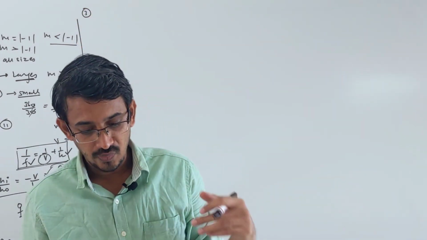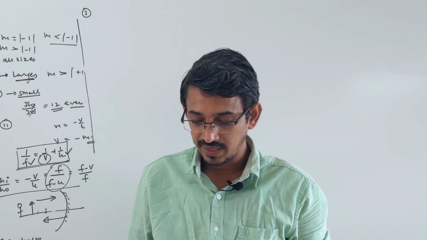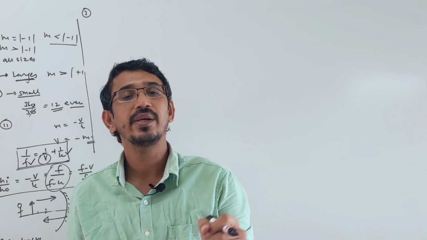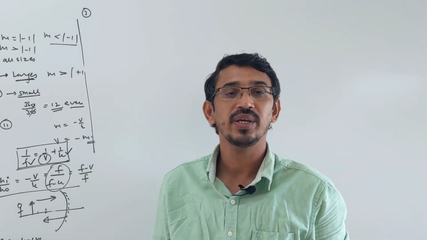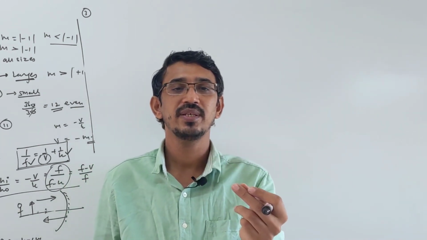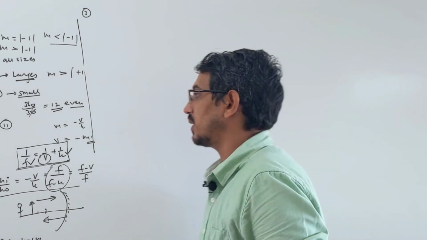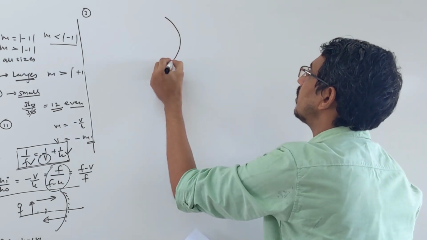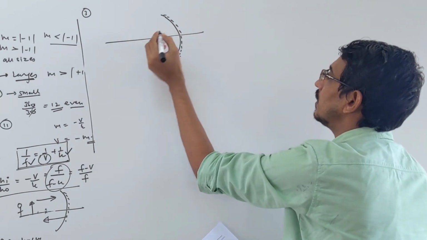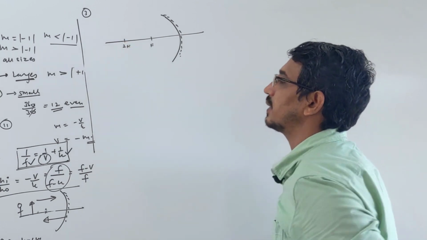A thin rod of length f by 3 is placed along the principal axis of a concave mirror of focal length f, such that the image, which is real and elongated, just touches one end of the rod, correct? Now what is the magnification? I told you already that when the object touches its image, that happens when the object is placed at 2f, right? First, which mirror is given here? A concave mirror. Let's draw a concave mirror. This is your concave mirror. Let's write, suppose this is your focal length f and this we call 2f, correct?